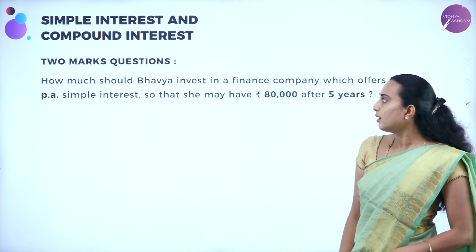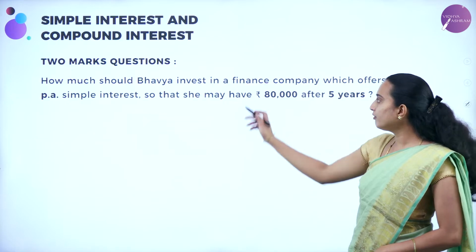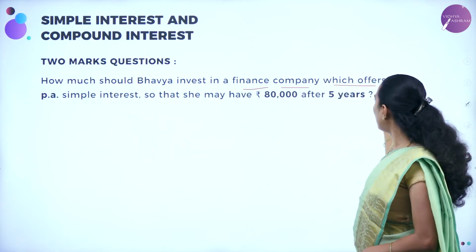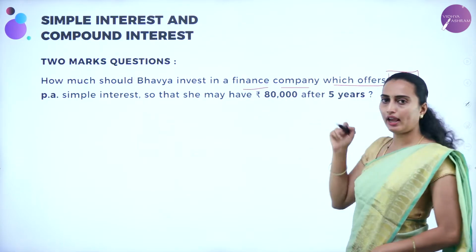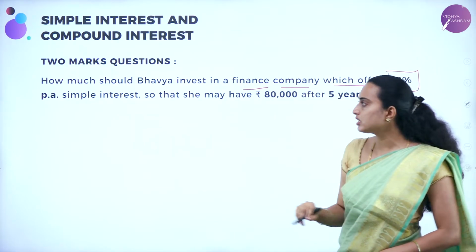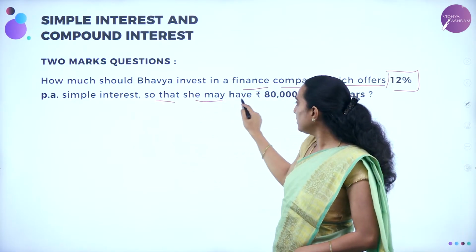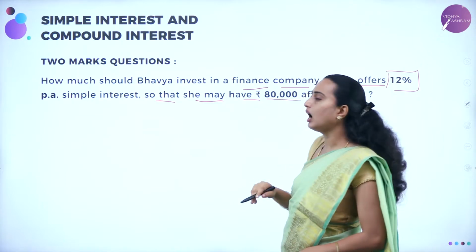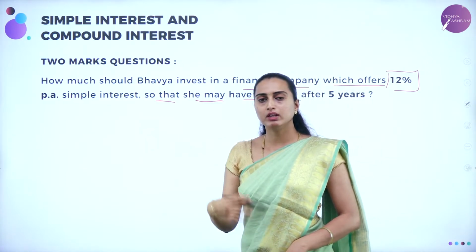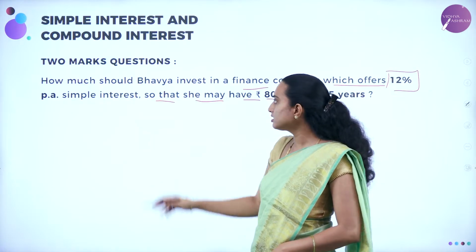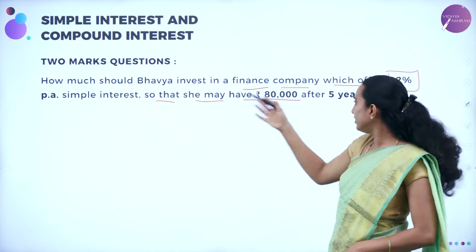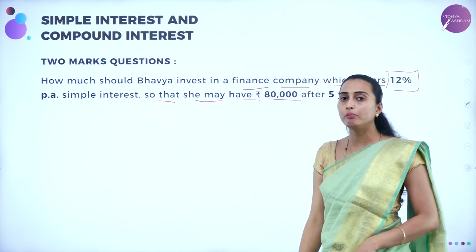How much should Bhavya invest in a finance company which offers 12% per annum rate of interest, so that she may have 80,000 after 5 years? So she will be getting 80,000 after 5 years. That means, Bhavya, if she invests in a company of how many percent?